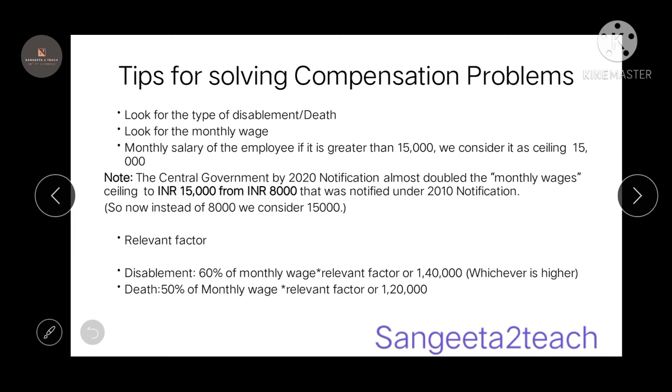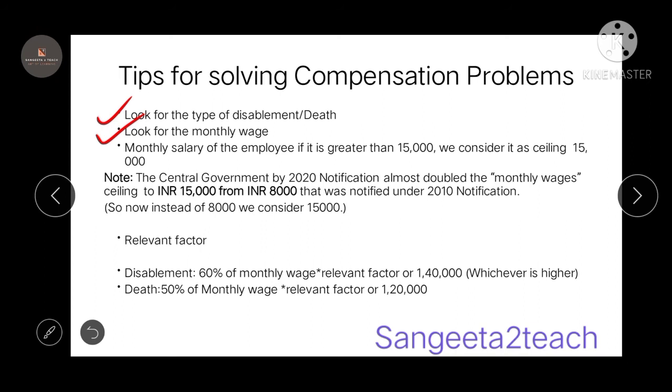So the first point is you have to know the type, whether the question is about the disablement or death. The second point, you have to look at the monthly wage. If the monthly wage is more than 15,000, you're going to consider 15,000. If the monthly wage is less than 15,000, you're going to consider the original monthly wage.